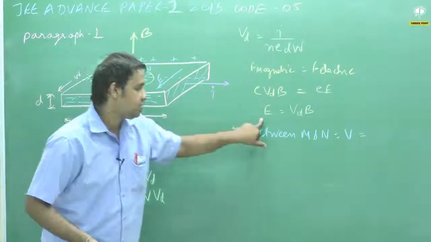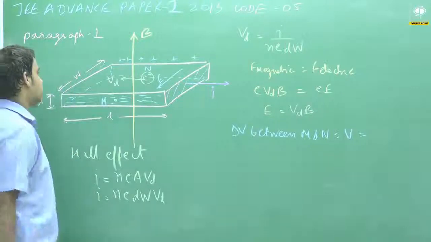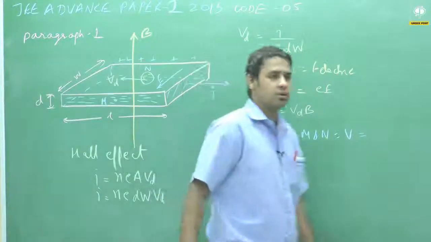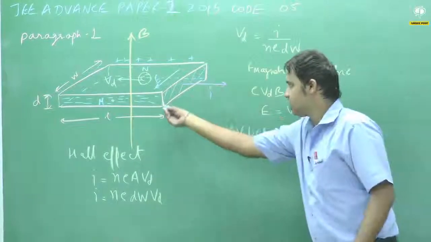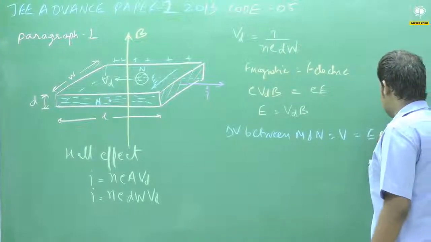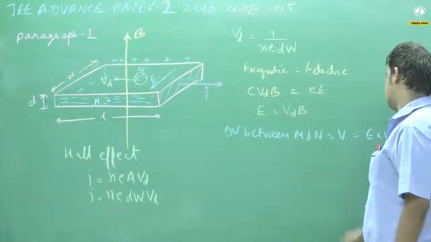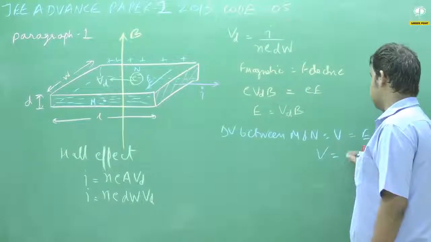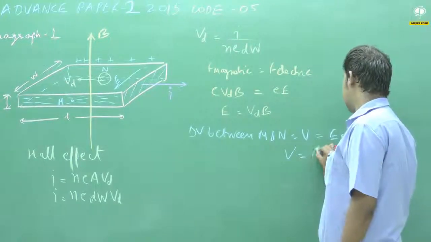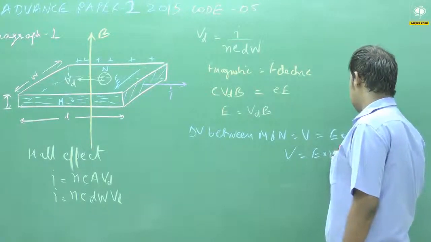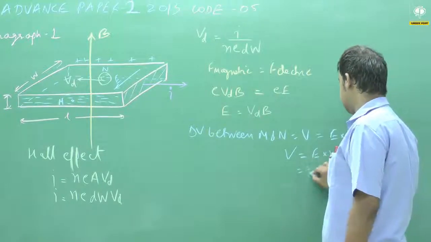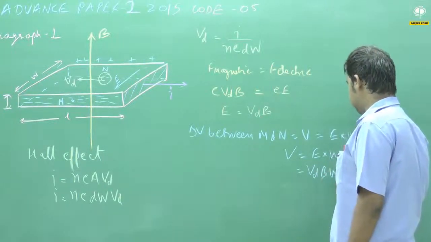So the electric field is uniform, and in a uniform electric field the potential difference is given by E into the separation between these two faces. So it will be E into W. When you calculate this potential difference, put the value of E and W. So E is equal to what? E is Vd B, so V = Vd B W.